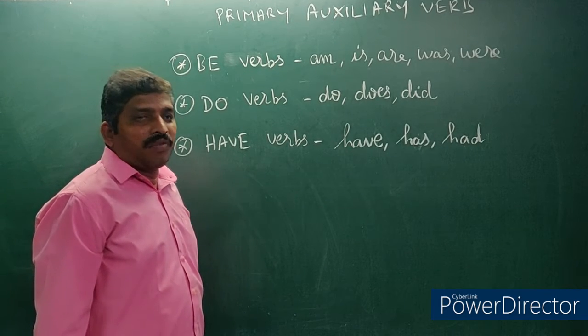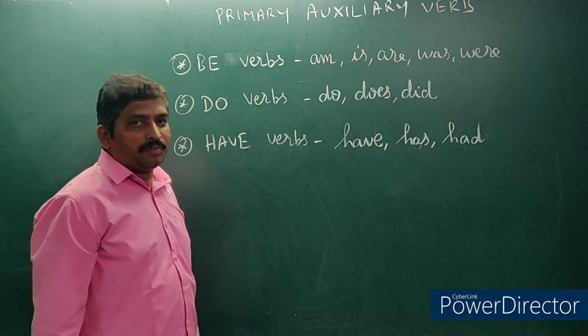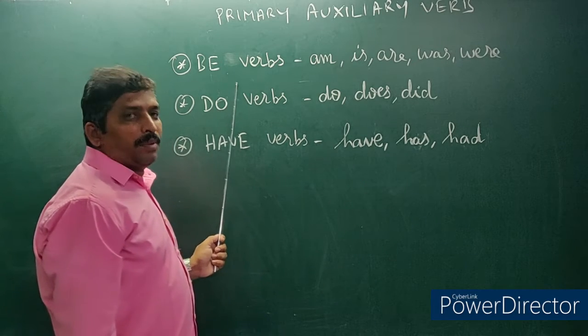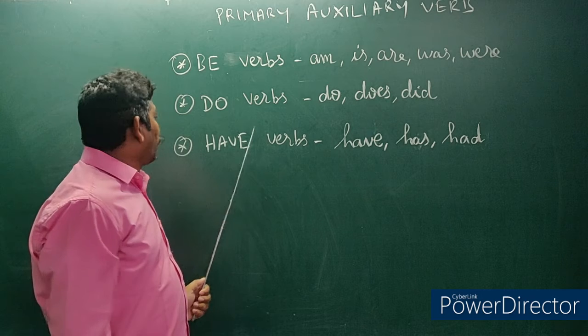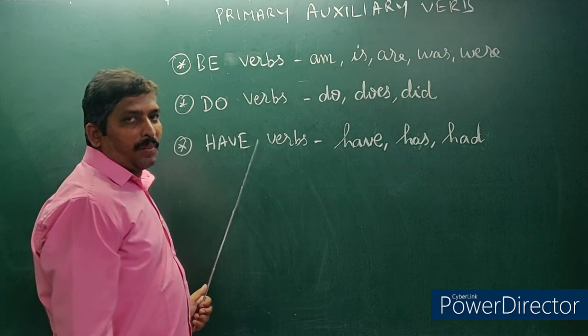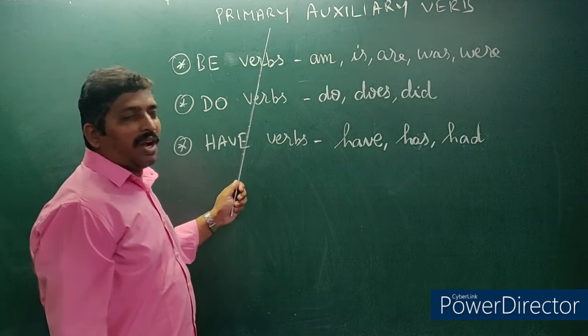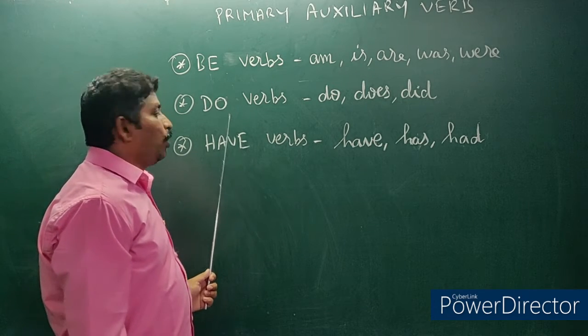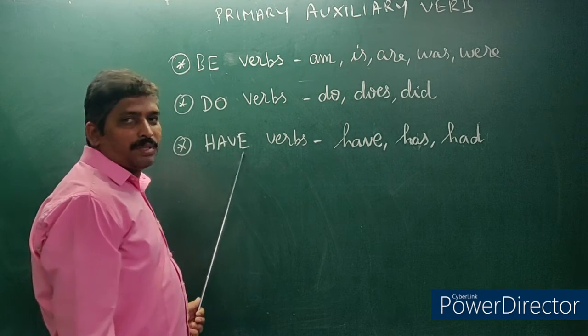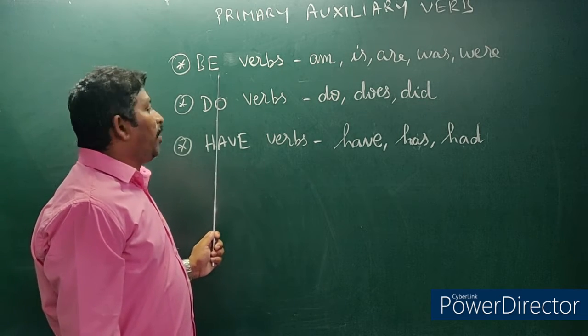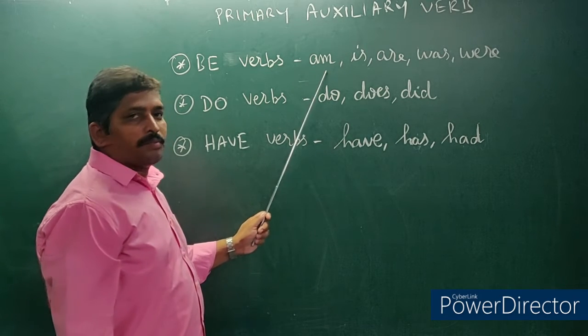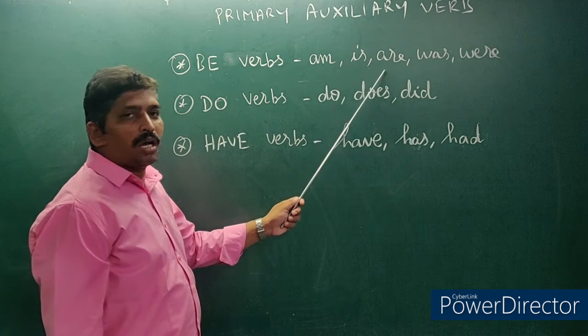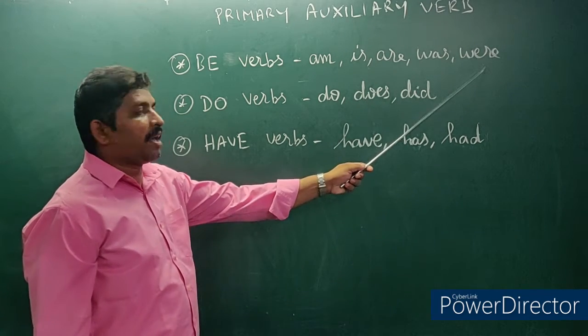There are 3 types of primary auxiliary verb: be verbs, do verbs, have verbs. Be verbs include am, is, are, was, were.